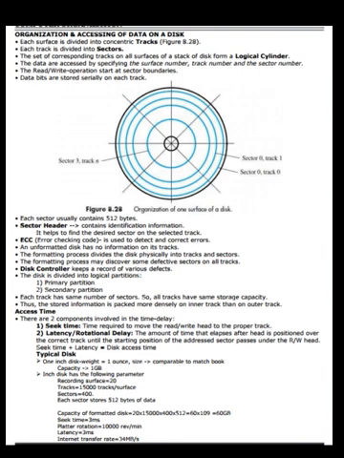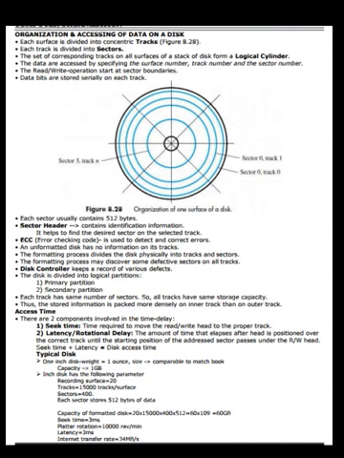An unformatted disk has no information on its tracks. The formatting process divides the disk physically into tracks and sectors. The formatting process may discover some defective sectors on some tracks. The disk controller keeps a record of various defects. The disk is divided into logical partitions: primary partition and secondary partition.